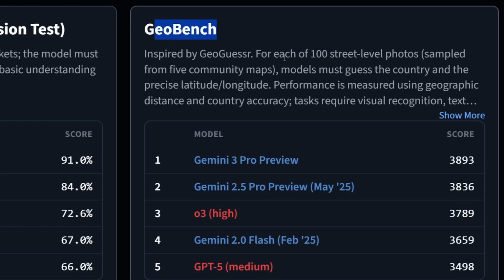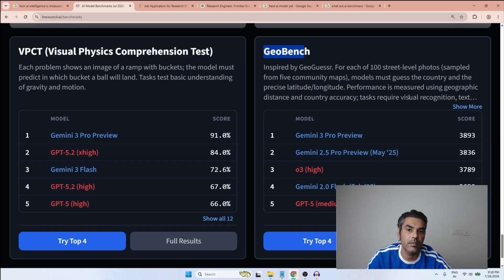Then GeoBench. For each of 100 street level photos, models must guess the country and the precise latitude and longitude. So these are some of the common benchmarks that are being used in 2026 to test the intelligence of AI models.